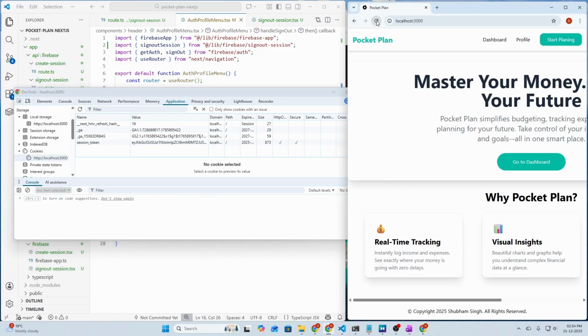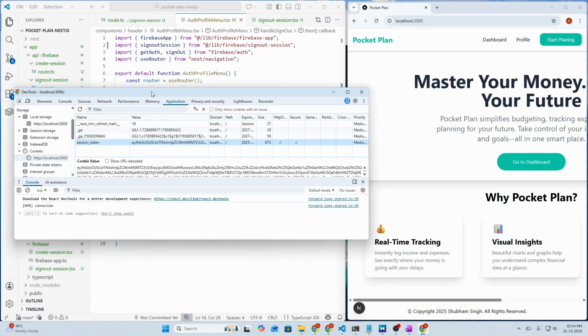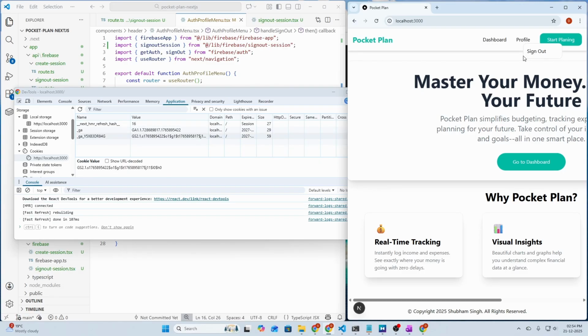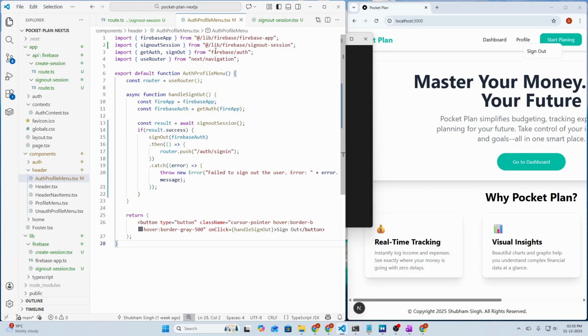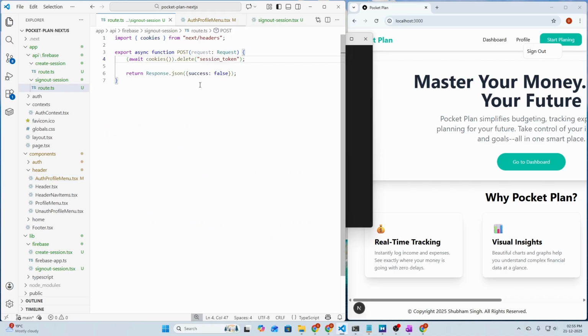So let's refresh the page. We have a session token cookie here, and if we now log out our user by clicking on sign out, we should see the session token has been removed. So let's click on it, and the session token is gone, but we are not redirected to the sign in page for some reason. Let's check the console, and we have the POST request to API Firebase sign out session. Everything is good, but I think we are not returning success true inside our sign out session.